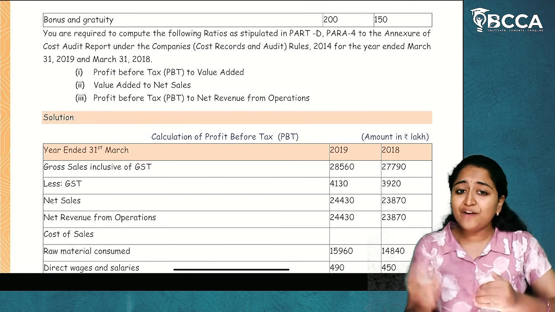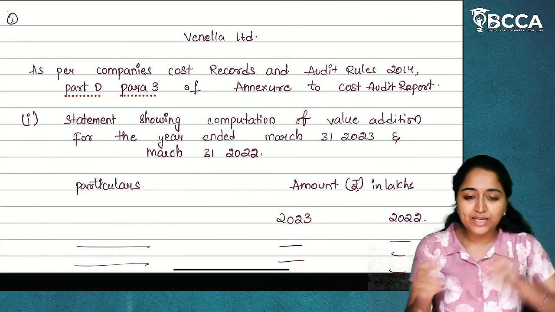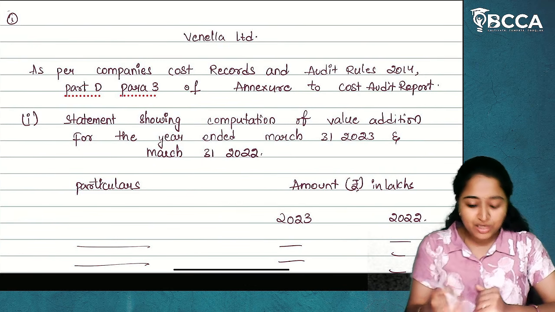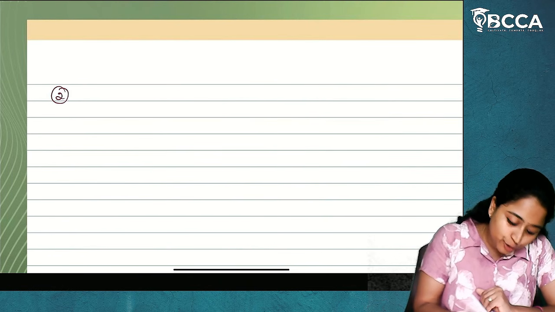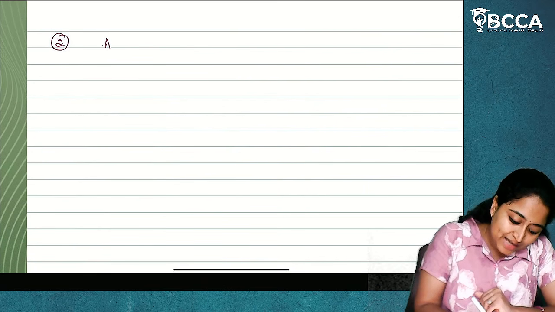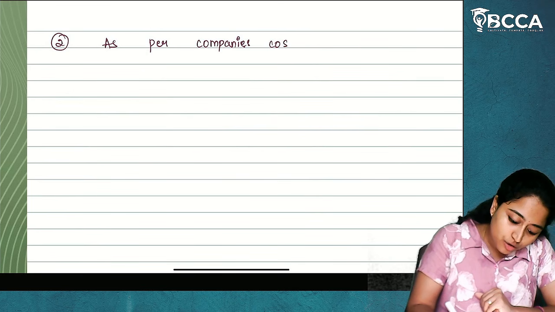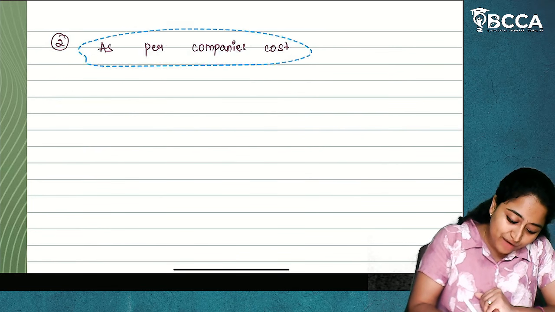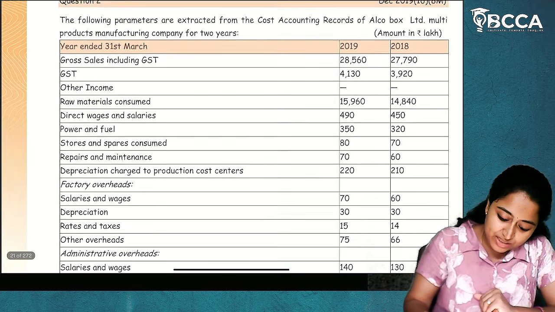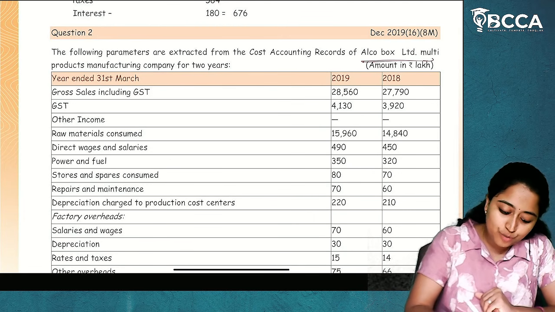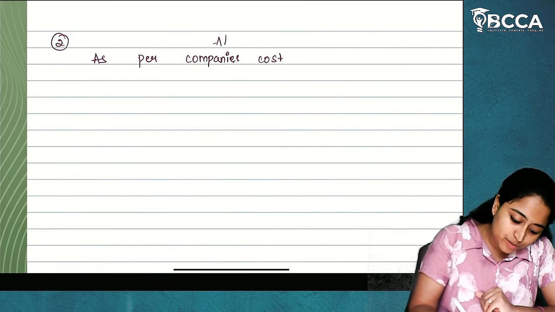Now, how we are going to present it? Same thing what we have done here, same thing you are going to write again. Now, as question number 2, first you have to write the name of the company. Here they have mentioned the name of the company to be Alcobox Limited. So first will be your Alcobox Limited.